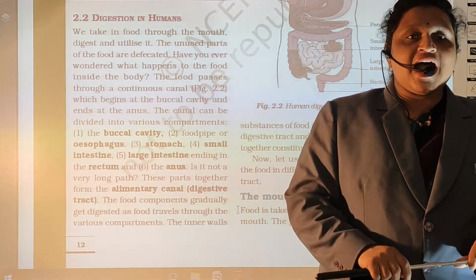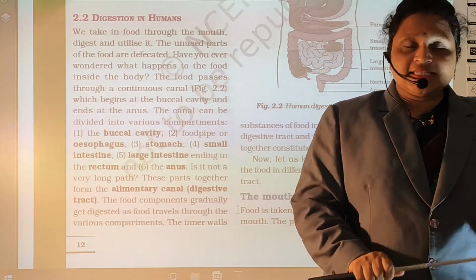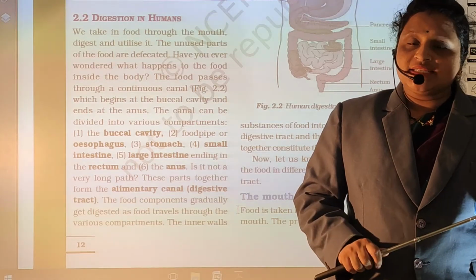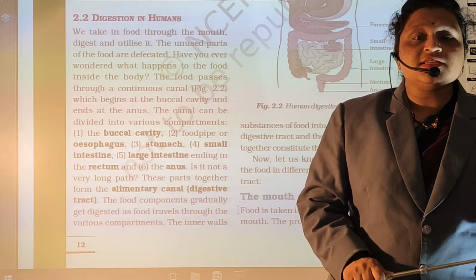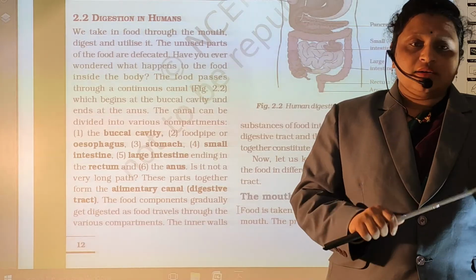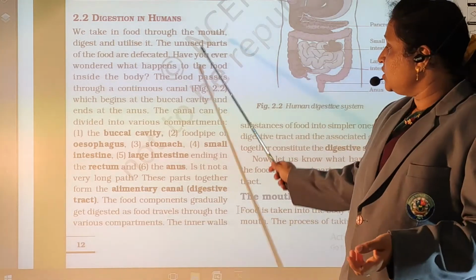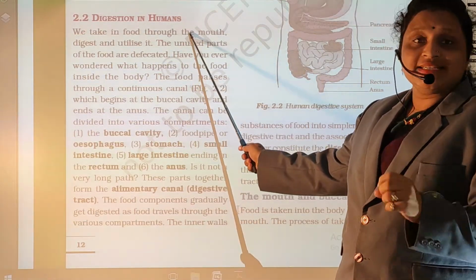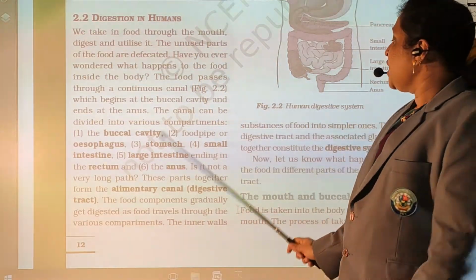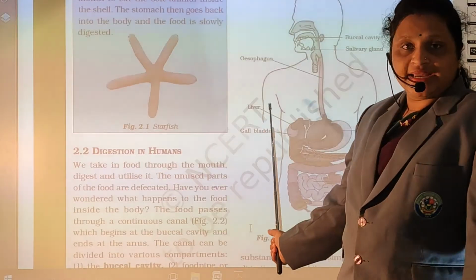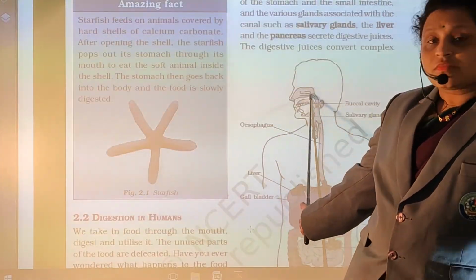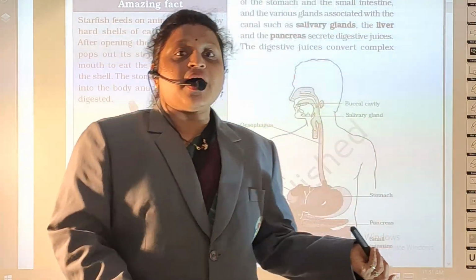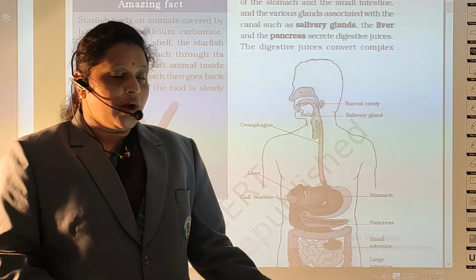The human body has 7 different systems: digestive system, skeletal system, nervous system, circulatory system, and so on. These 7 systems make up our body. So this is the digestive system in humans. Now I am going to show you a diagram of the digestive system. It helps to see how the path goes one by one.